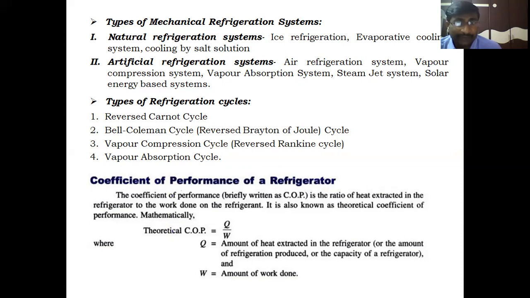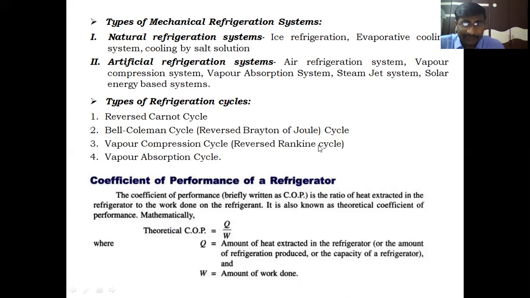And the types of refrigeration cycles, or we are going to study different types of refrigeration cycles, are the reversed Carnot cycle, first one, and the Bell-Coleman cycle. It is also called the reversed Brayton or Joule cycle. These two are under the air refrigeration systems. These first two cycles are used in air refrigeration systems. Clear, students? And the third one is the vapor compression cycle.